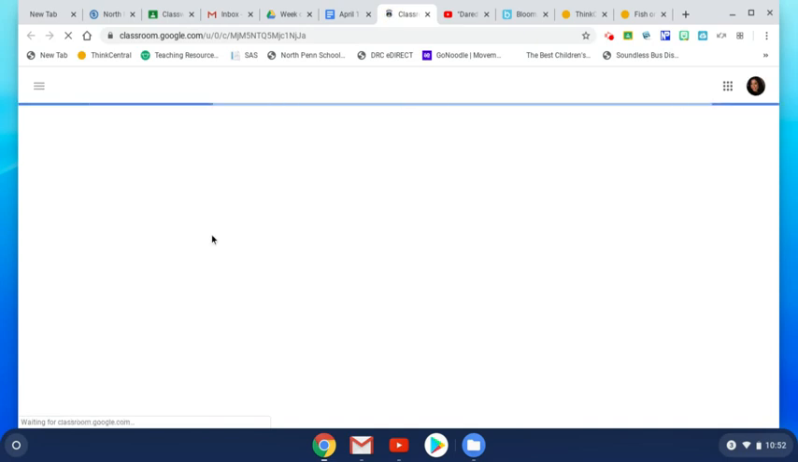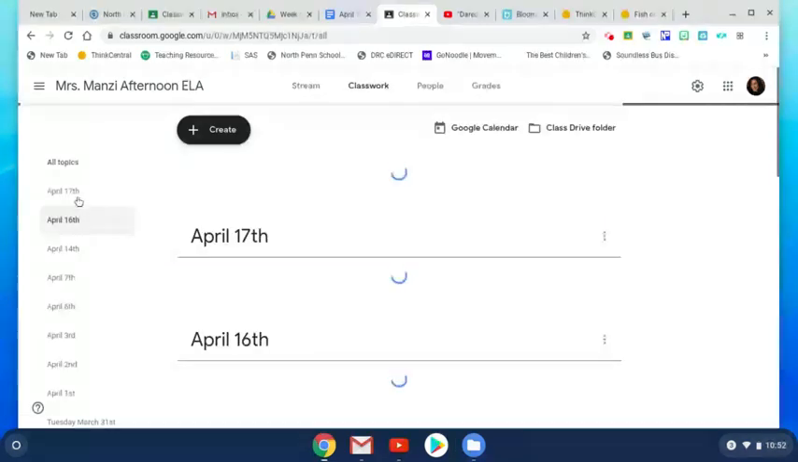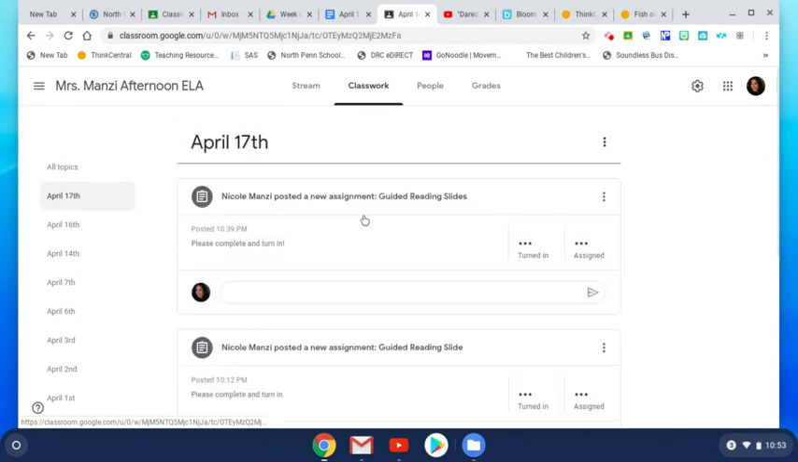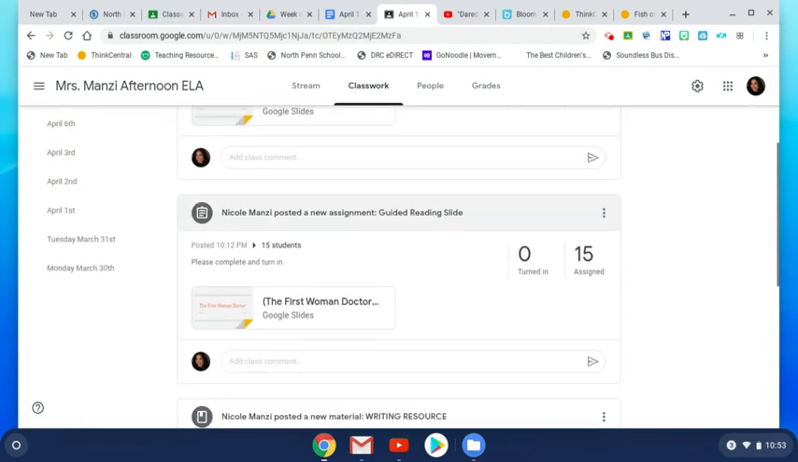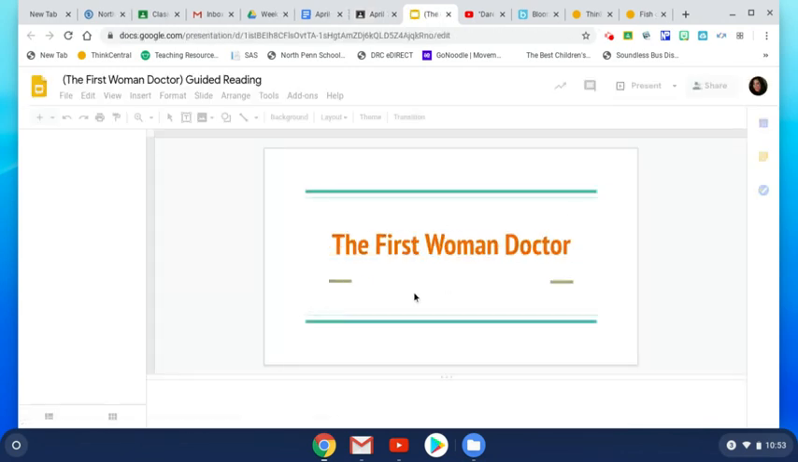So what I have done is I will just show you an example. Depending on the book you read, you will have a guided reading slide for that book. I assigned it just to you. If you go to April 17th, I'll just pick this one, First Woman Doctor. You will have the first slide just to remind you what book it was.